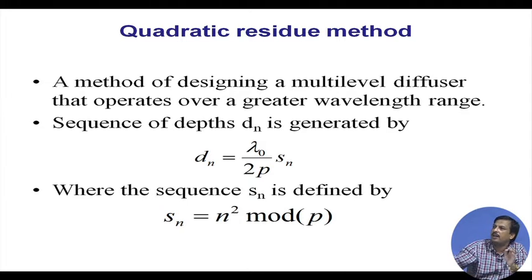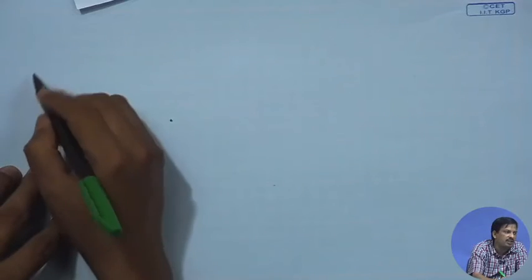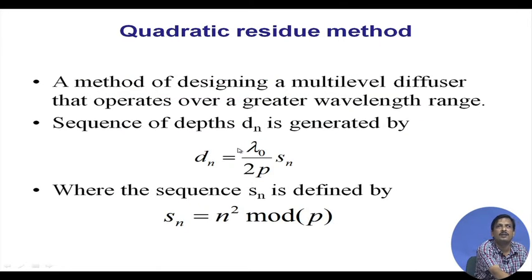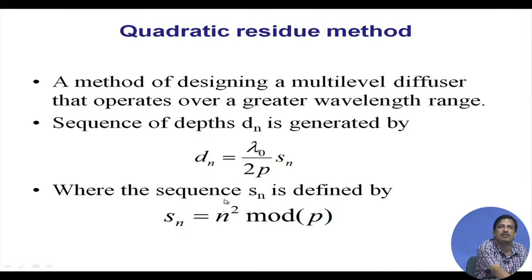If you see, there is an acoustic tile, a quadratic residue diffuser, and these are the tiles, and there is a depth. This depth is not random, this depth is designed. For a quadratic residue diffuser, the depth is lambda 0, the fundamental wavelength, divided by 2p, into Sn. P is an integer. Okay. Sn is a sequence which can be generated using this. N is an integer, n varies from 0, 1, 2, 3, 4, 5, 6. Let us say p is equal to 16. Then I can get the Sn sequence, and then I can get a depth sequence.